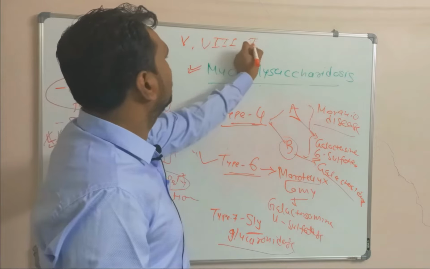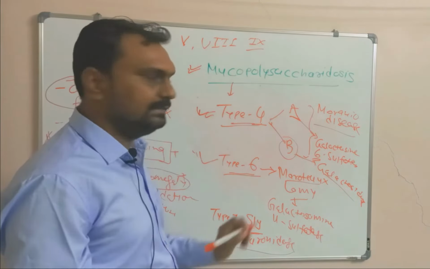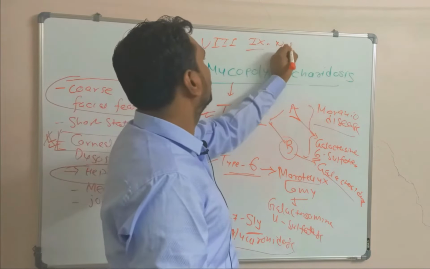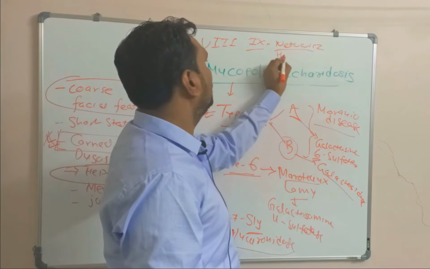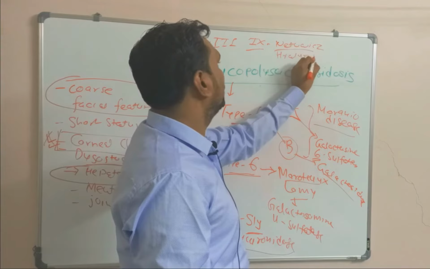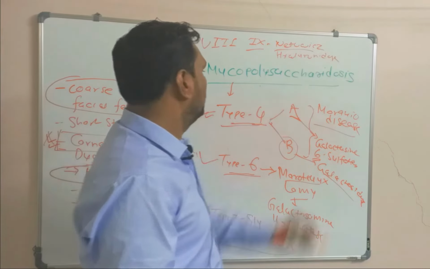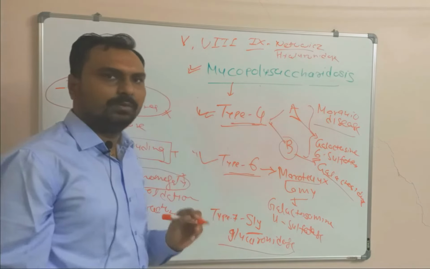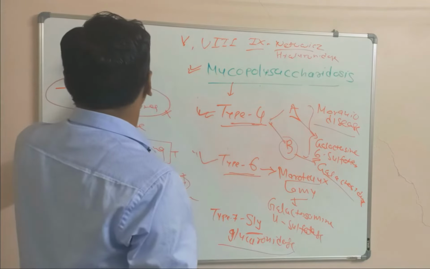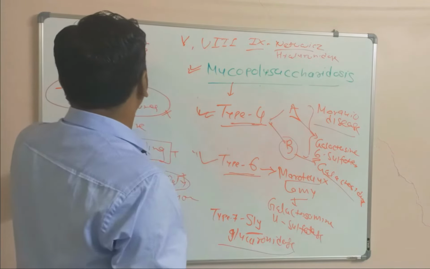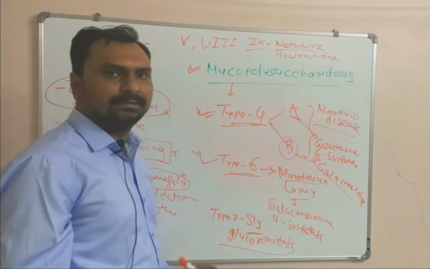Recently found type 9 is Natowicz disease, where hyaluronidase enzyme is deficient. In Sanfilippo, the accumulated mucopolysaccharide is heparan sulfate.